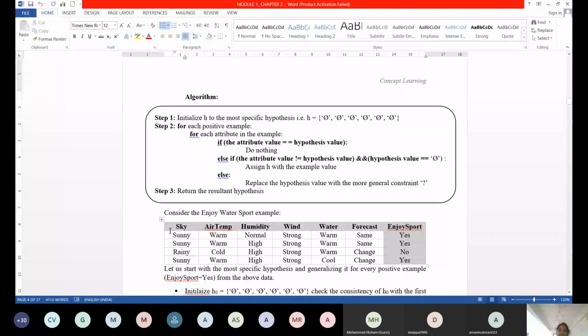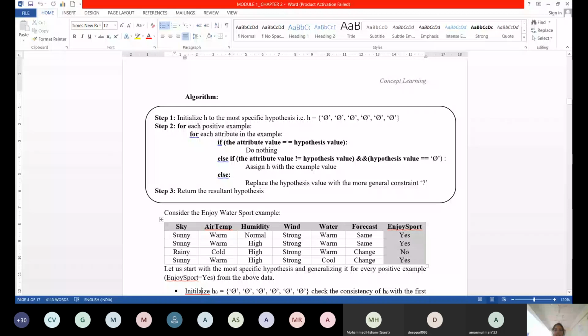Suppose both are not equal, and at the same time the hypothesis is not equal to phi. It means in the hypothesis you have some other value. There is a conflict between the two. At that time, your hypothesis will result in a question mark. You will understand that, no worries. I'll explain it to you with an example.